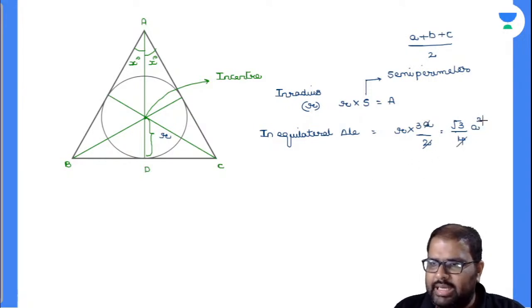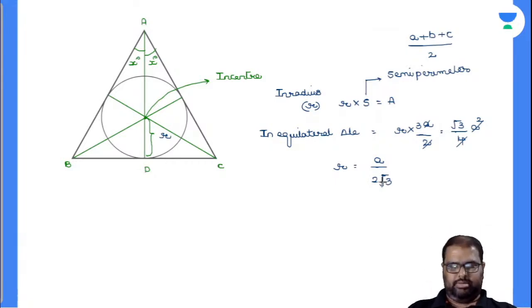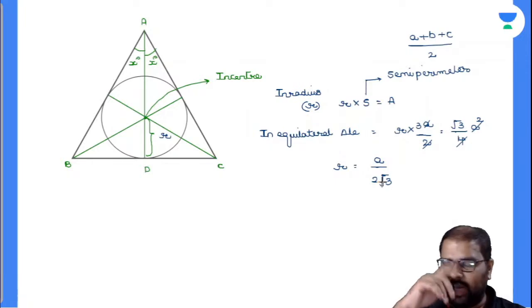So A gets cancelled. So my inradius r is nothing but equal to, what can I write down there? This 3 will become √3/√3. So finally this becomes A by 2√3. Am I right or wrong? Please let me know, yes or no. This is your answer there. In equilateral, this is what happens.